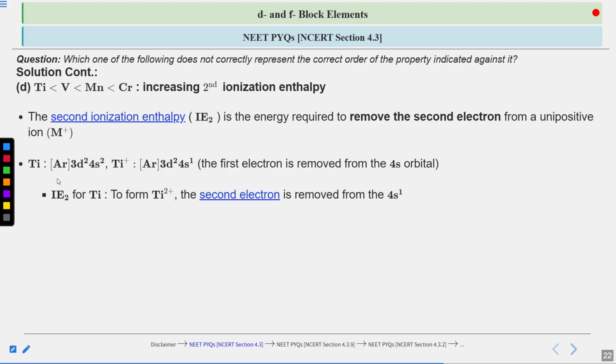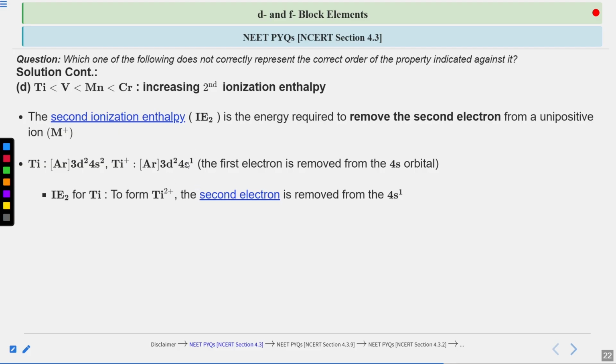The second ionization enthalpy for titanium, to form titanium 2 positive: the second electron is removed from the 4s1 orbital, right? Because titanium positive has this configuration, the outermost electron is present in 4s1. So the electron being removed is from 4s1.